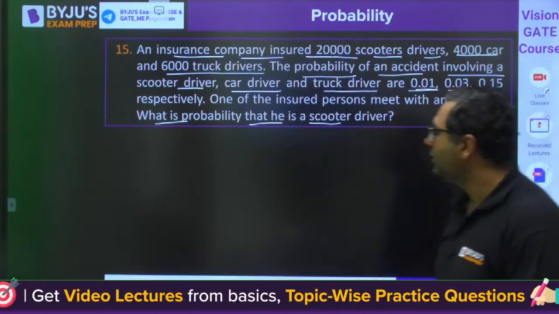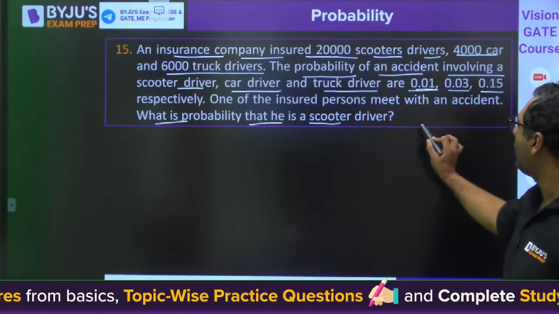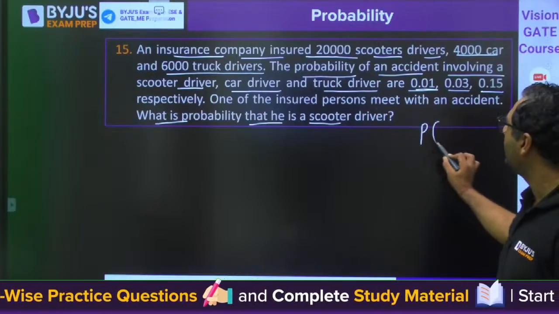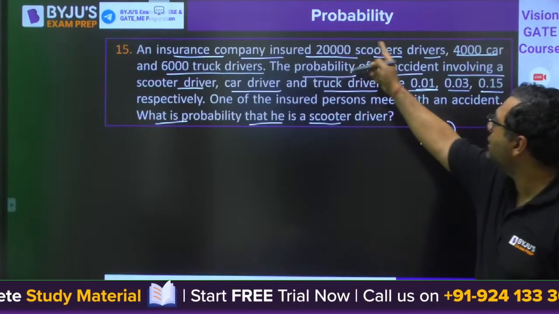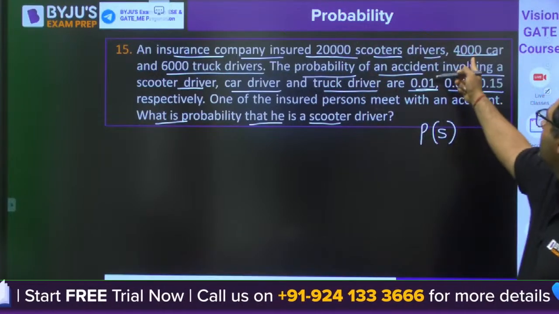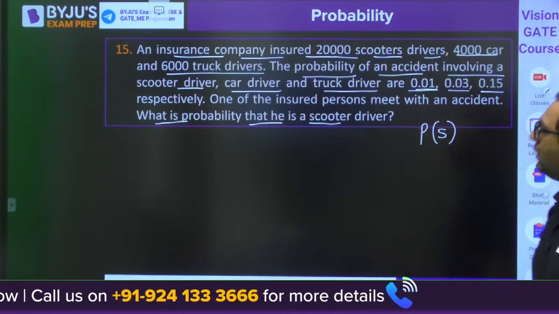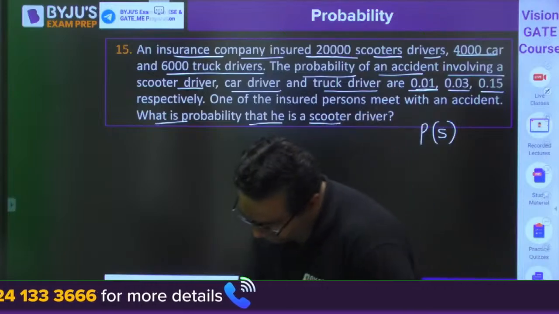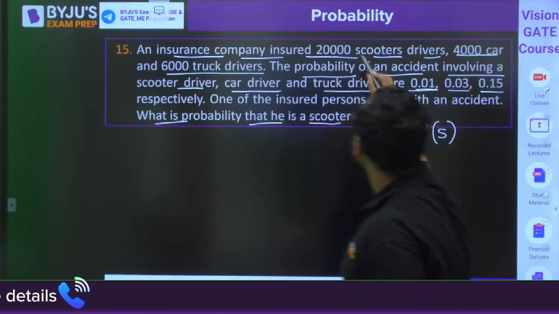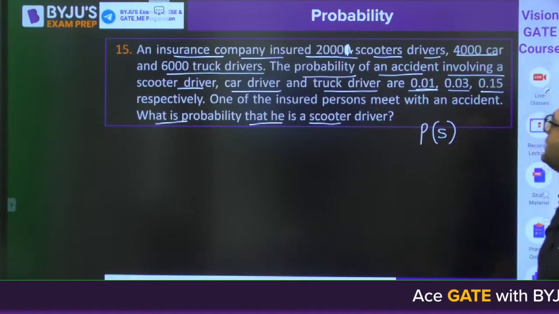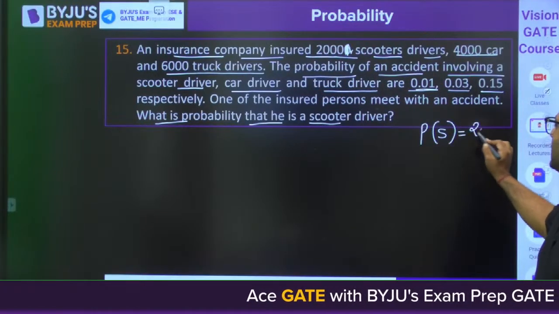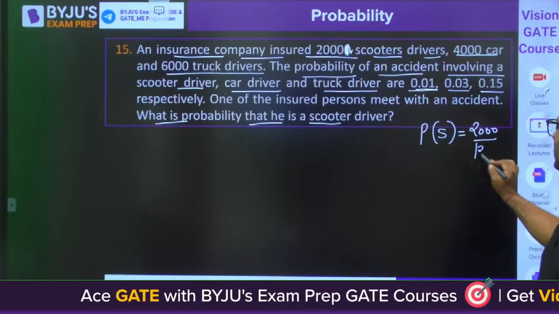So my dear, first of all, the probability of scooter: 2,000 or 20,000? I feel it is a misprint. It should be 2,000. Yes, it is 2,000. So 2,000, 4,000, 6,000. Total is 12,000. So it is 2,000 by 12,000.